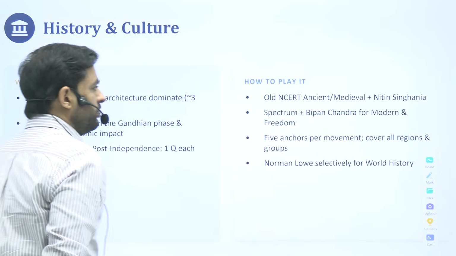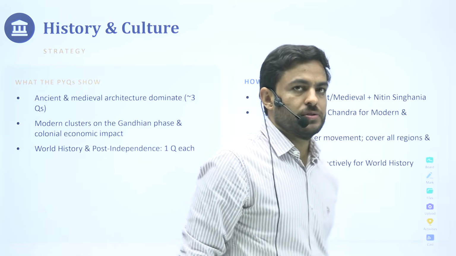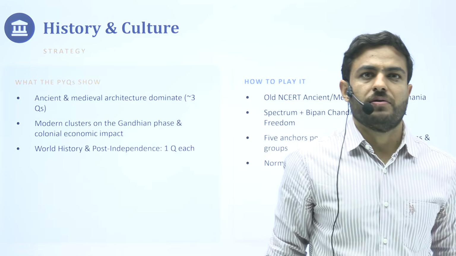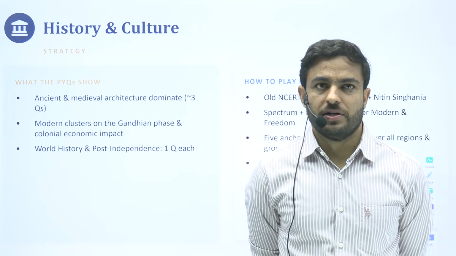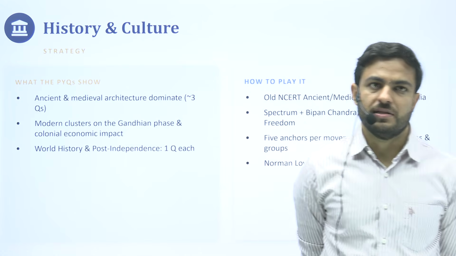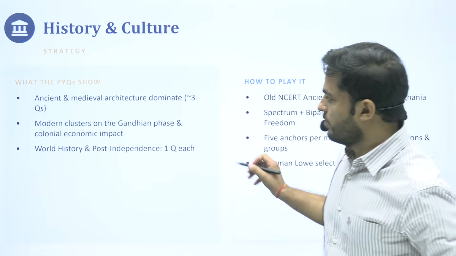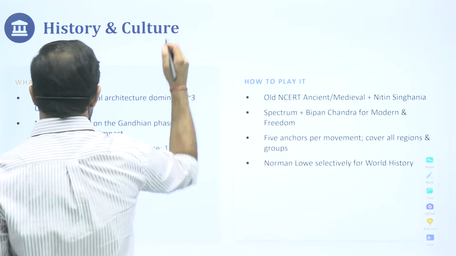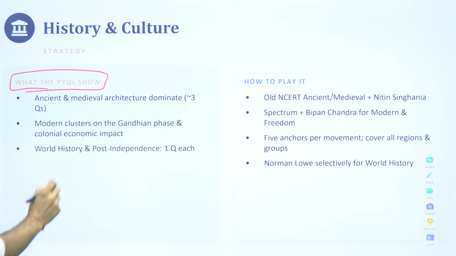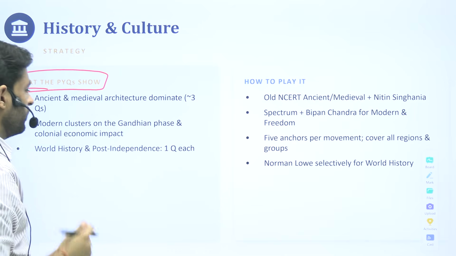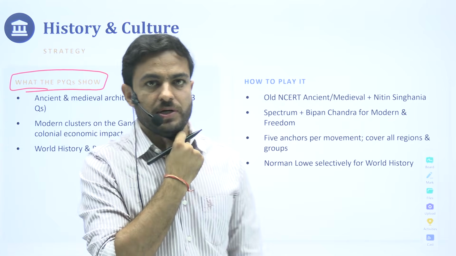So we'll again briefly discuss the sources for the subjects and some of the topics upon which you can focus. Though we have recently done that, we would do some part here as well. We have discussed in great detail what the PYQs and the trends tell us about the history and culture section.